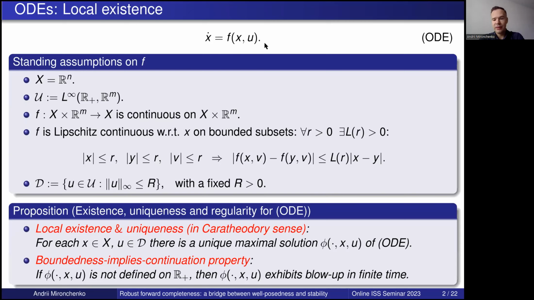Well, according to the classical Carathéodory theory, for any initial condition and any input u, there is a unique maximal solution of this system, and we denote it using the flow notation in this way. Also, we know that if this solution is not defined globally on the whole R plus, then it exhibits blow up in finite time.